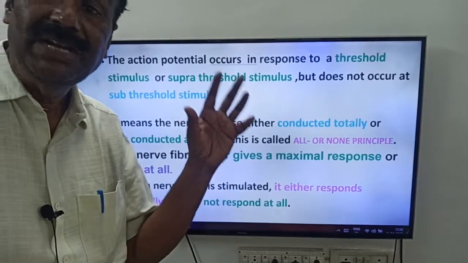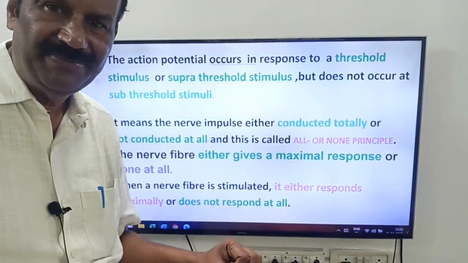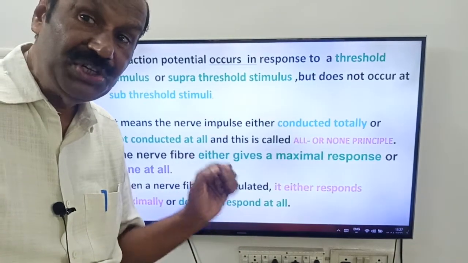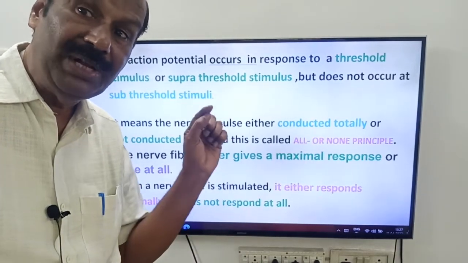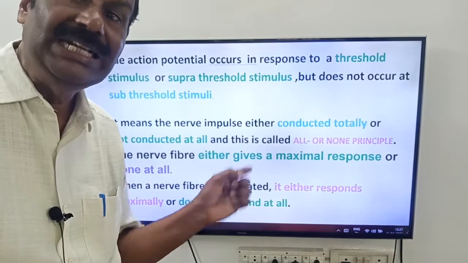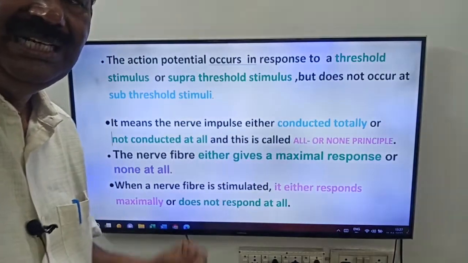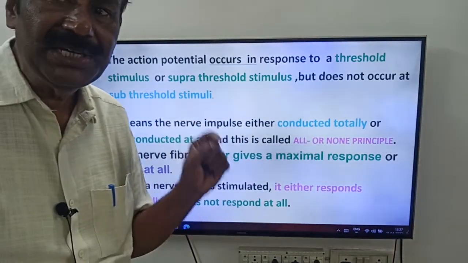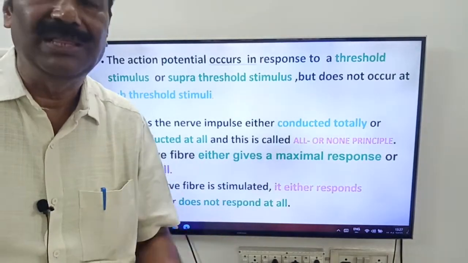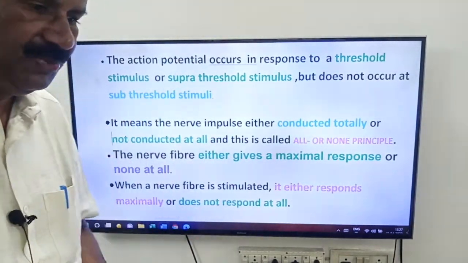When a nerve cell receives threshold stimuli or supra-threshold stimuli, it responds. If it receives sub-threshold stimuli, it won't respond. That is the all or none law principle.